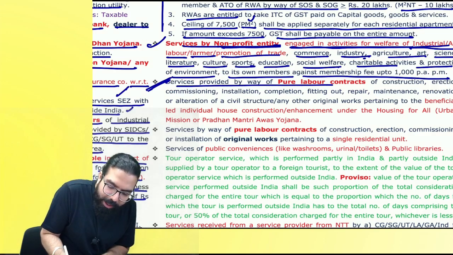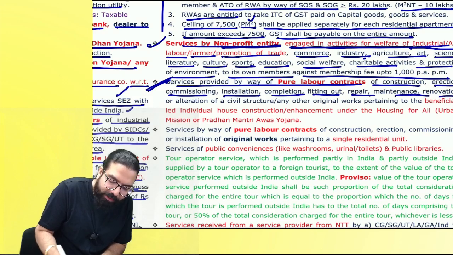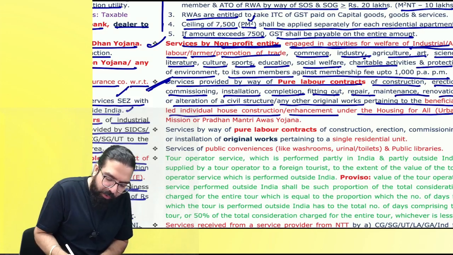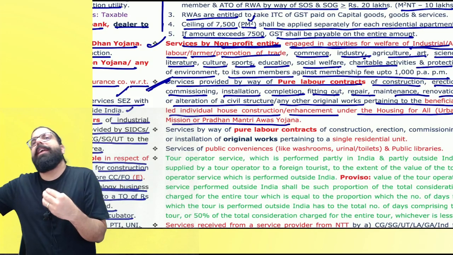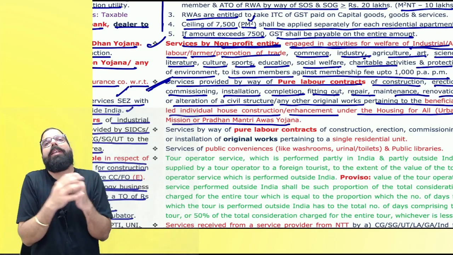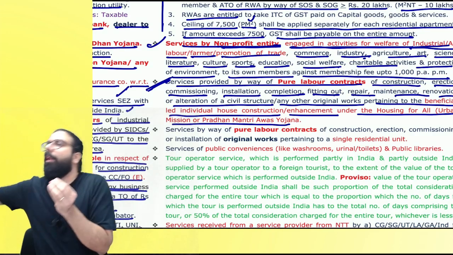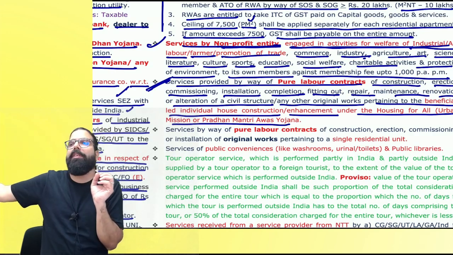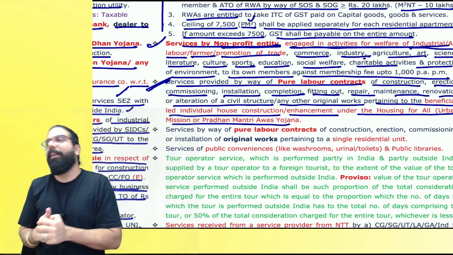The next one is pure labor services of construction, erection, commissioning, installation, completion, fitting out, repair, maintenance, renovation, alteration of civil structure or any original work pertaining to beneficiary-led housing, construction, enhancement under the Housing for All mission or Pradhan Mantri Awas Yojana. Everyone, Pradhan Mantri Awas Yojana ke under I am making a home. And I went ahead and told one person to provide me laborers. First of all, Pradhan Mantri Awas Yojana ke under I would have got some help from the government. Now, if here laborer is providing me services of labor and he is going ahead and charging me GST, labor contractor, if he is charging me GST, house making will become expensive and hence that labor contractor, when he is giving me laborers, he will not charge me GST.